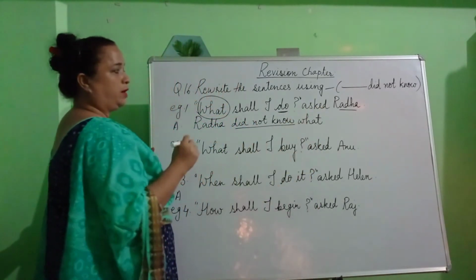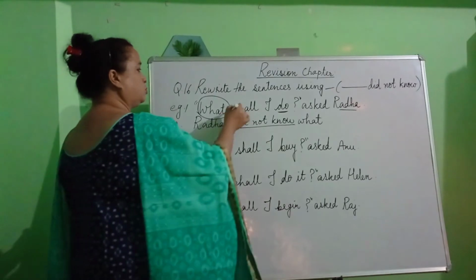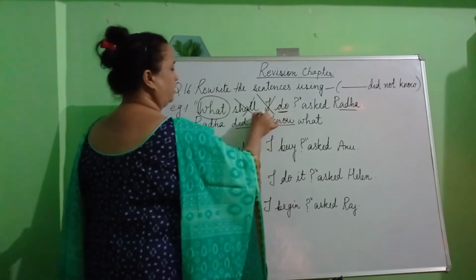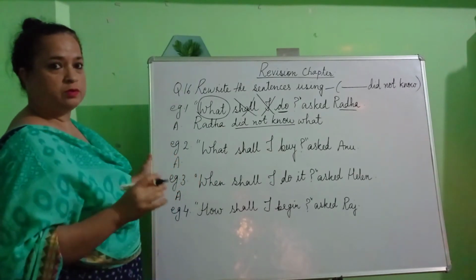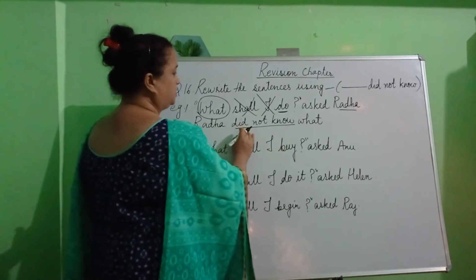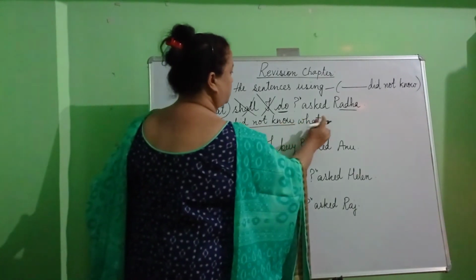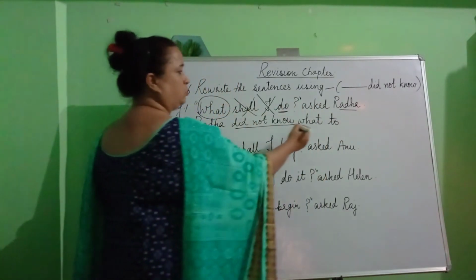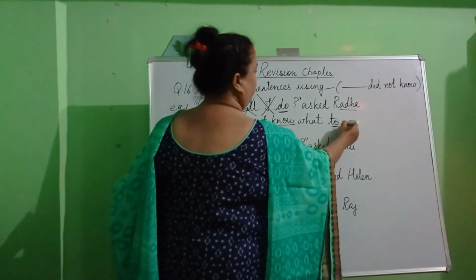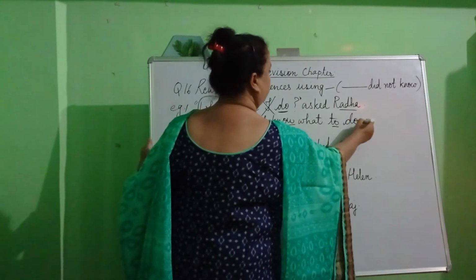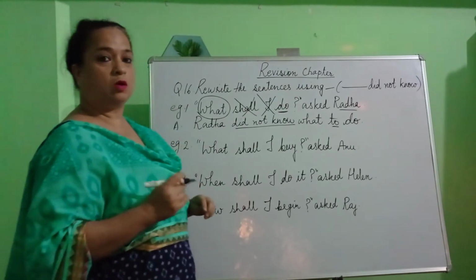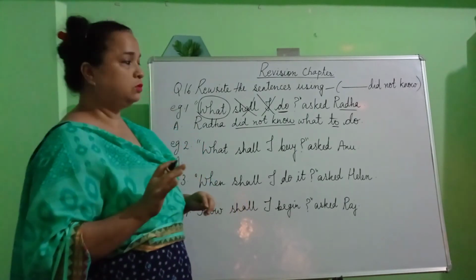Now children, while writing the answer, what we are going to do? We are going to remove the words shall I. Okay. And what are we going to write? Radha did not know what to. Now instead of the words shall I, we will be using the word to and then we will write the verb. Now what's the complete answer? Radha did not know what to do.